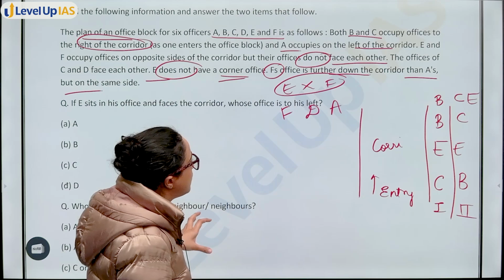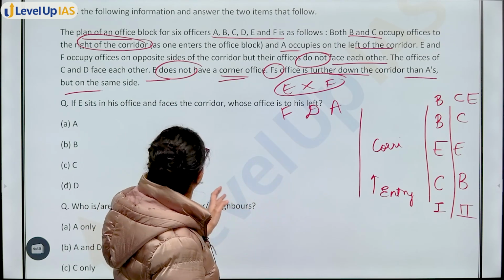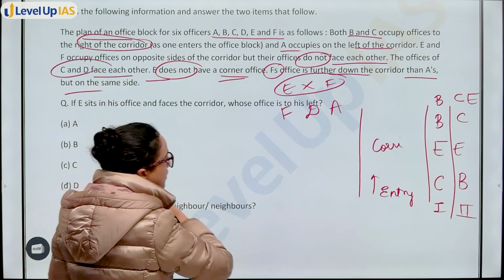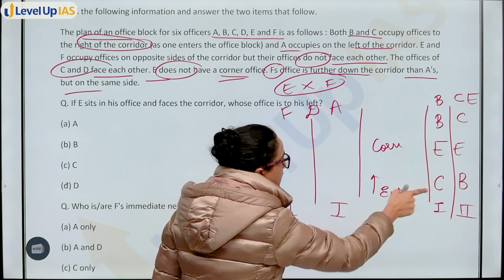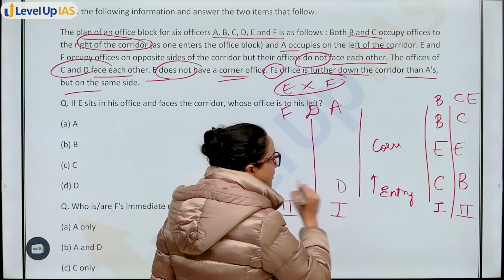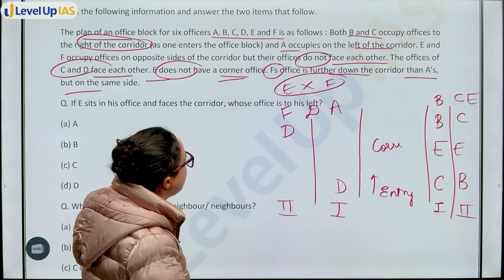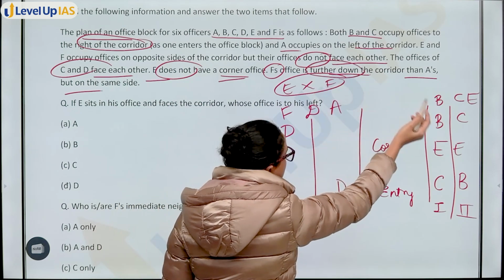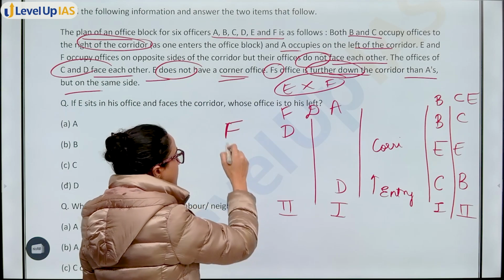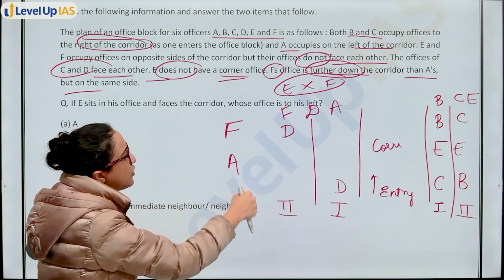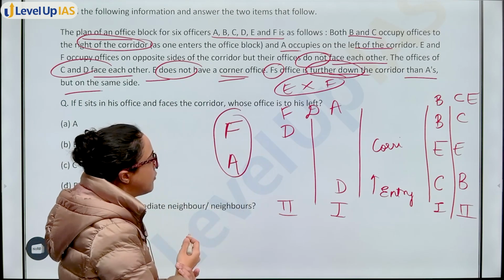Now, we also know that C and D face opposite to each other, right? So in case 1, D will be placed here. If you consider case 2, D will be placed here. Also, F is further down the corridor than A's. That means A is here. If F is here, A will be below it. F is further down the corridor, that means further ahead, okay? So from this case, you can say that A and F are arranged in some order.